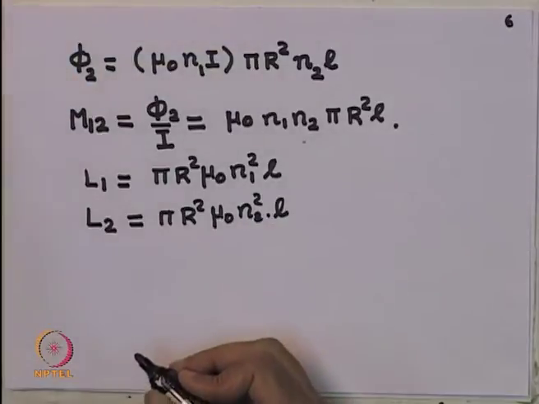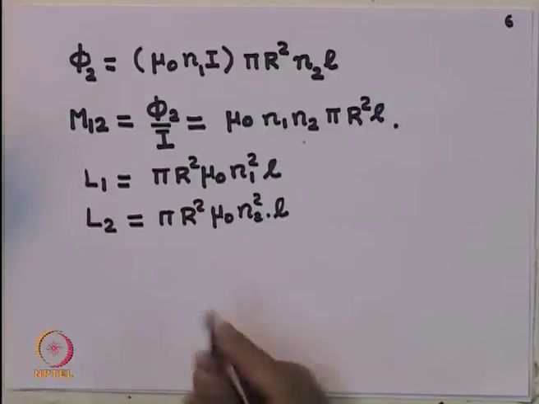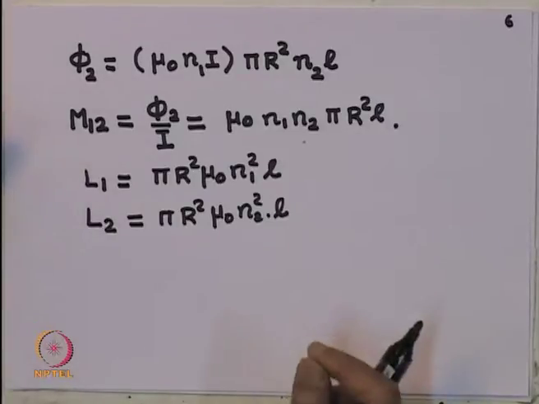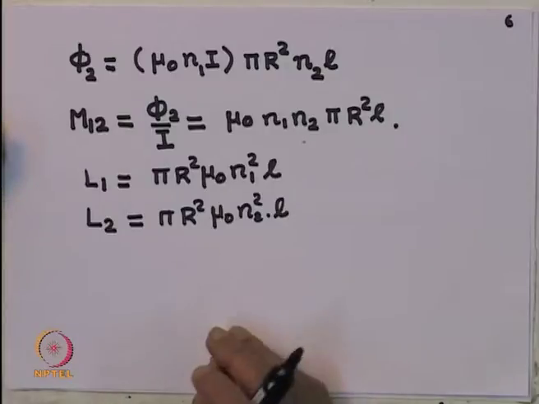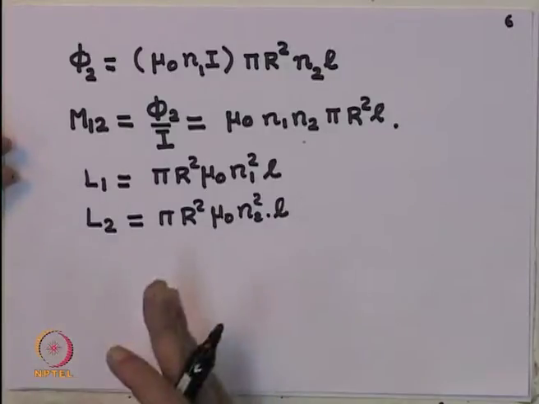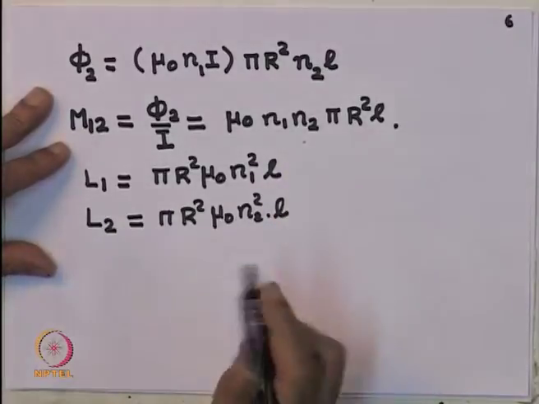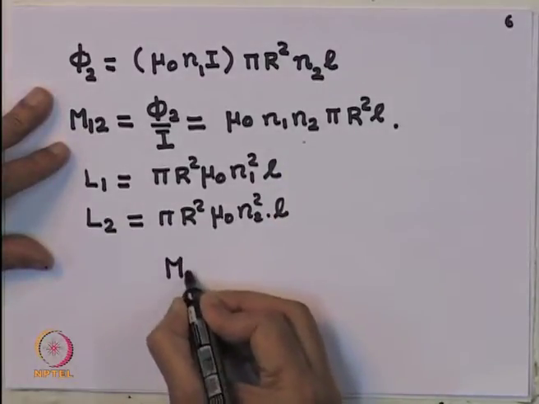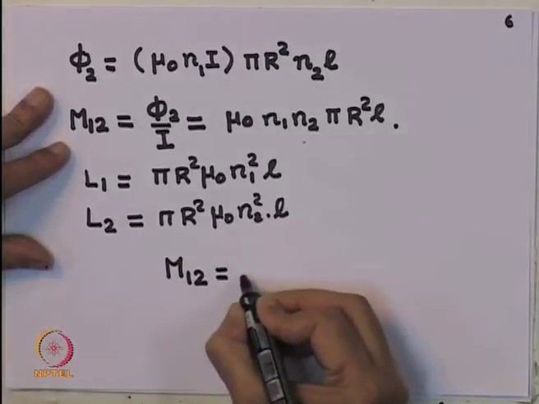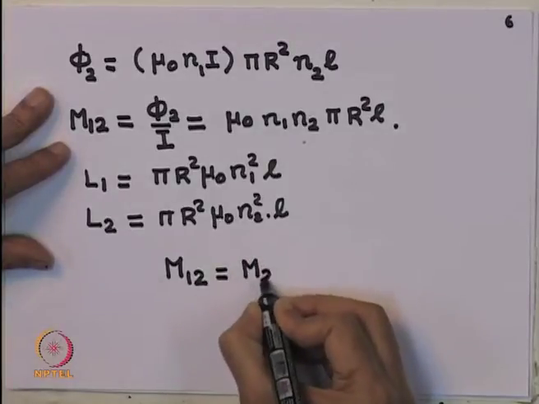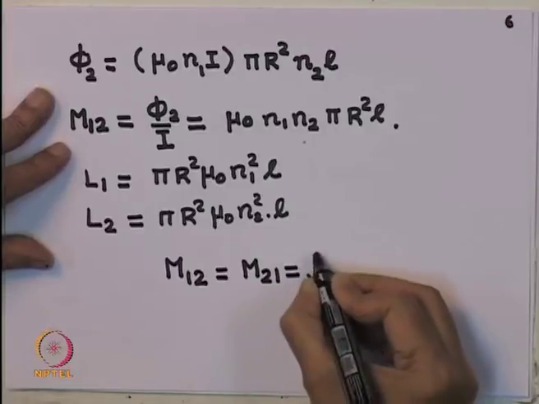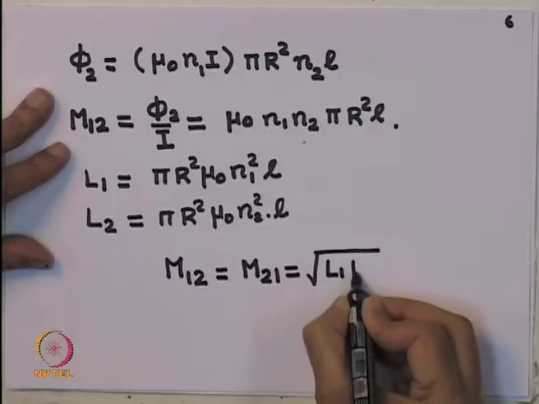Remember, I assumed that the two solenoids are tightly bound to each other. So, whenever flux changes because of changing current, the entire flux is linked with the turns. So, if you compare these, you find M12, which we had seen is the same as M21, can be written as the square root of L1 into L2.